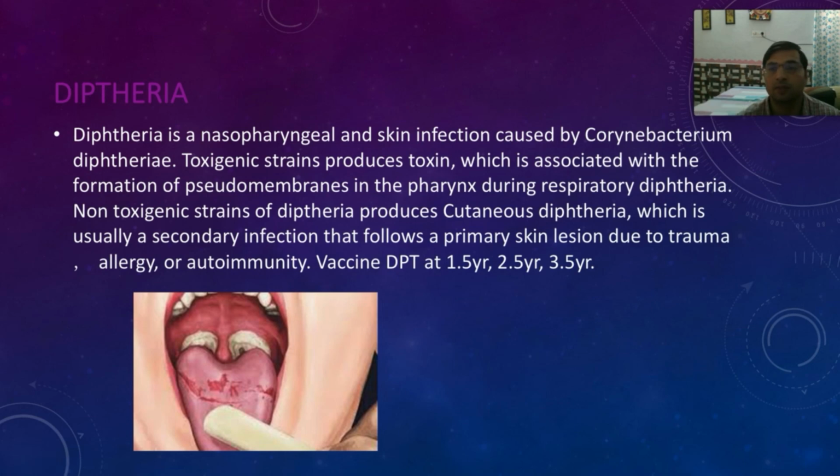The pharynx becomes inflamed, and the children become dyspneic and cough. So diphtheria is a very dangerous disease for children, and that is why the diphtheria vaccine is mandatory for children at the age of 1.5 years, then 2.5 years, and then a third dose at 3.5 years.